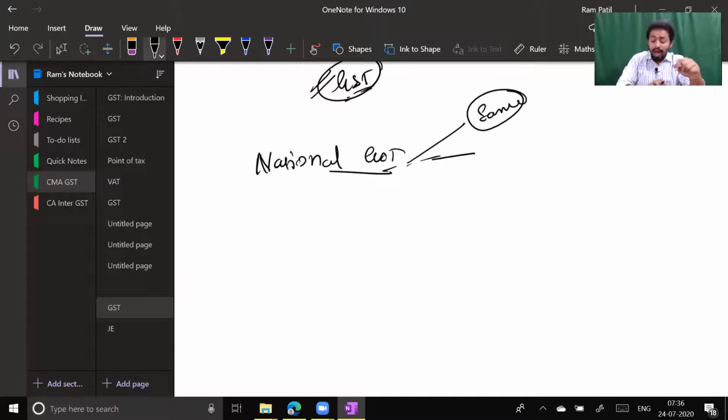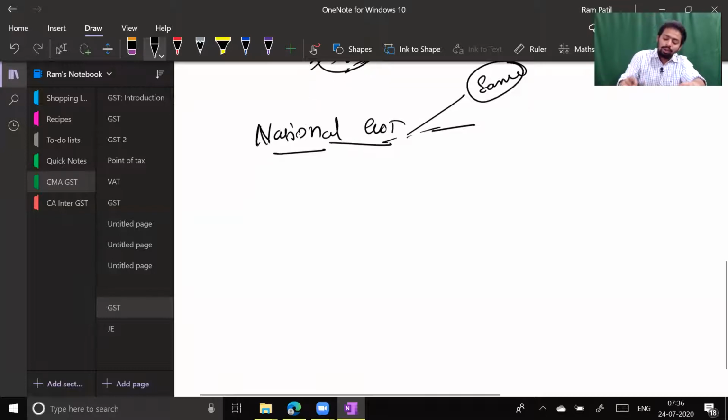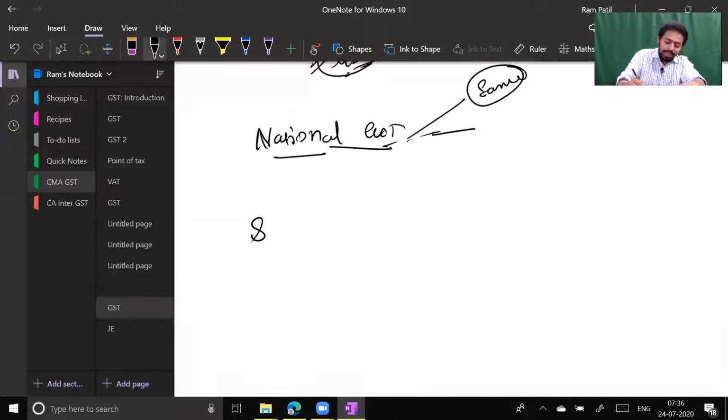There are nations that cannot bring national GST because of the vastness of their geographical area, maybe a country like the USA, where the majority of laws are created by state governments, not by the central government. So there are countries which have only state GST.